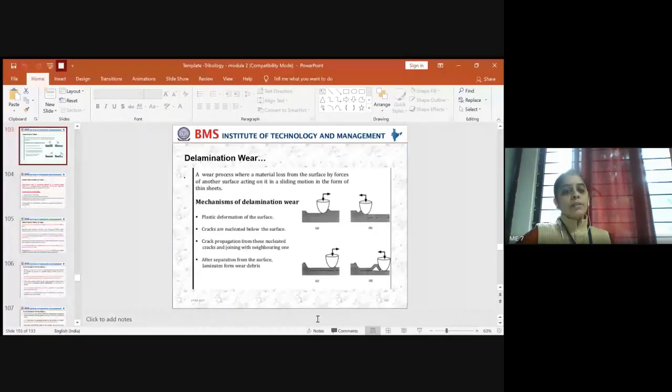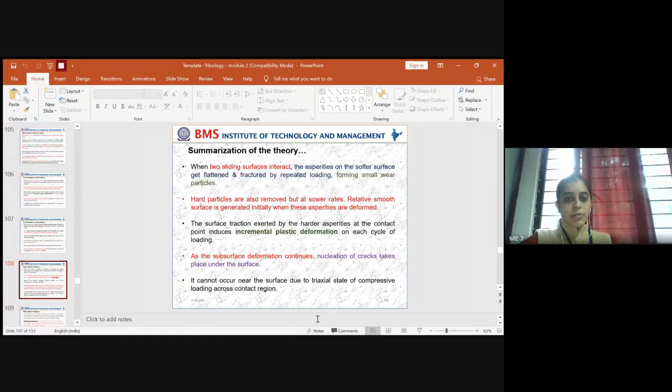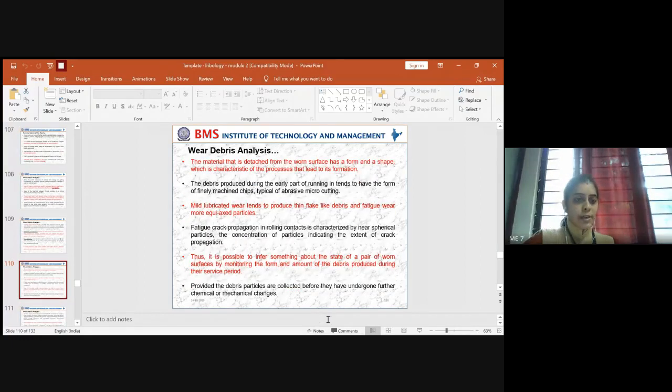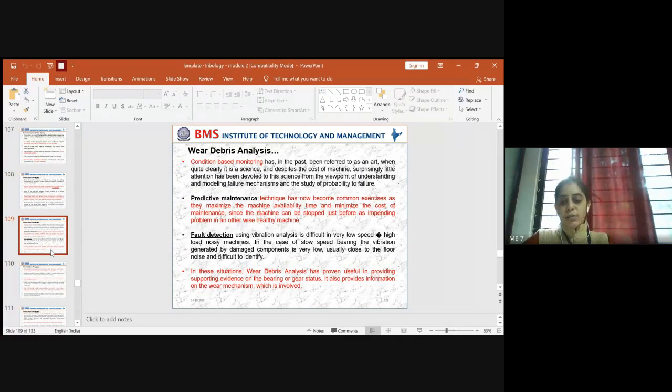We were dealing with wear debris analysis. Hope you remember we dealt with what we mean by debris and how we do the analysis part. I explained what you mean by wear debris and the situations in which wear debris analysis could be done.